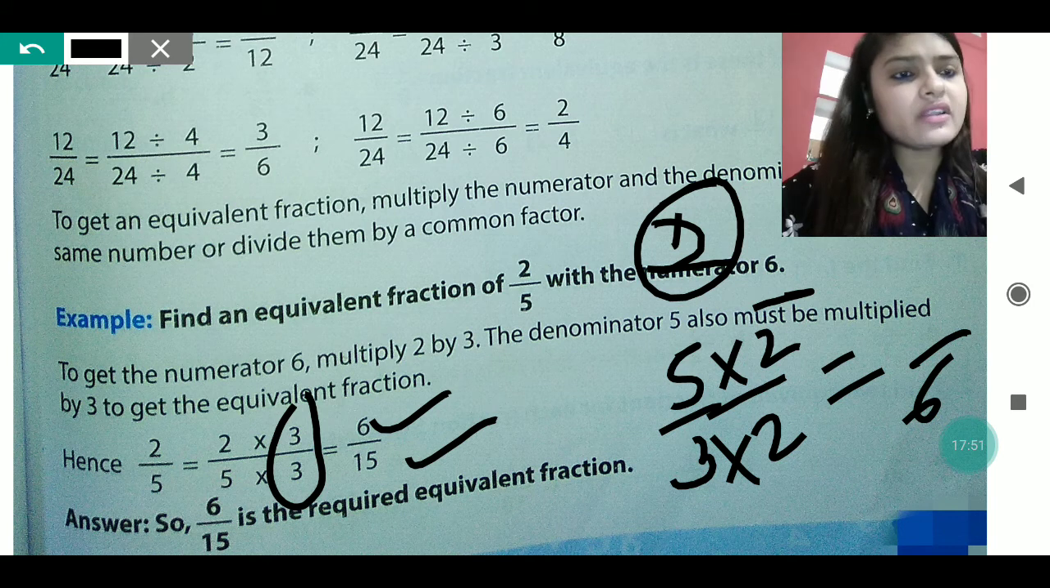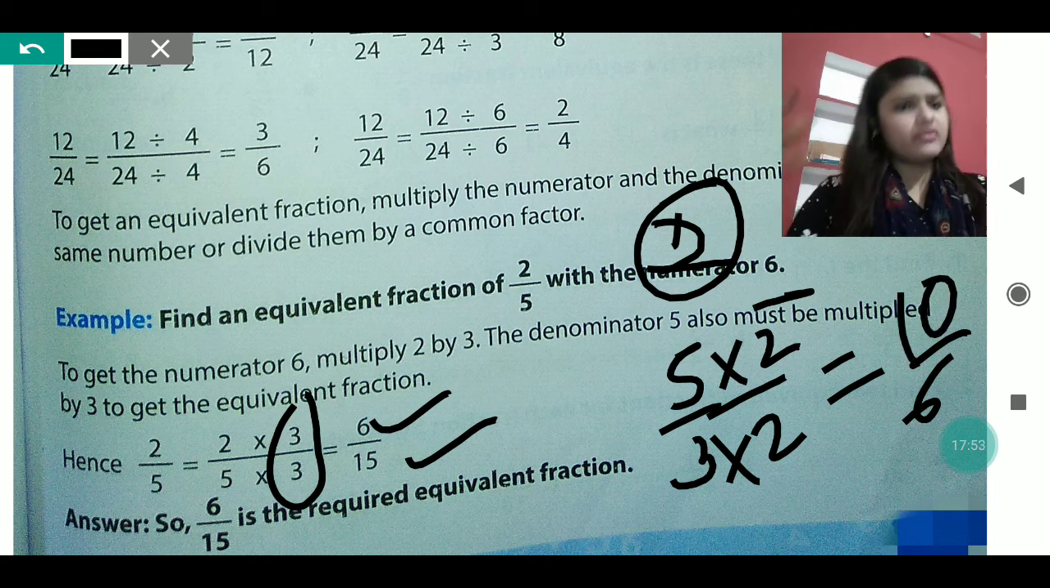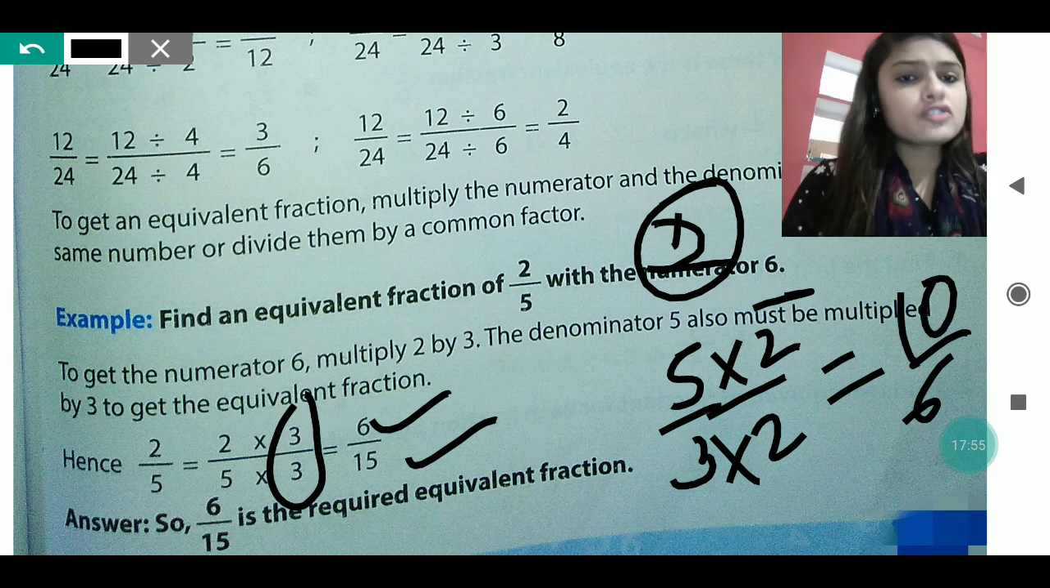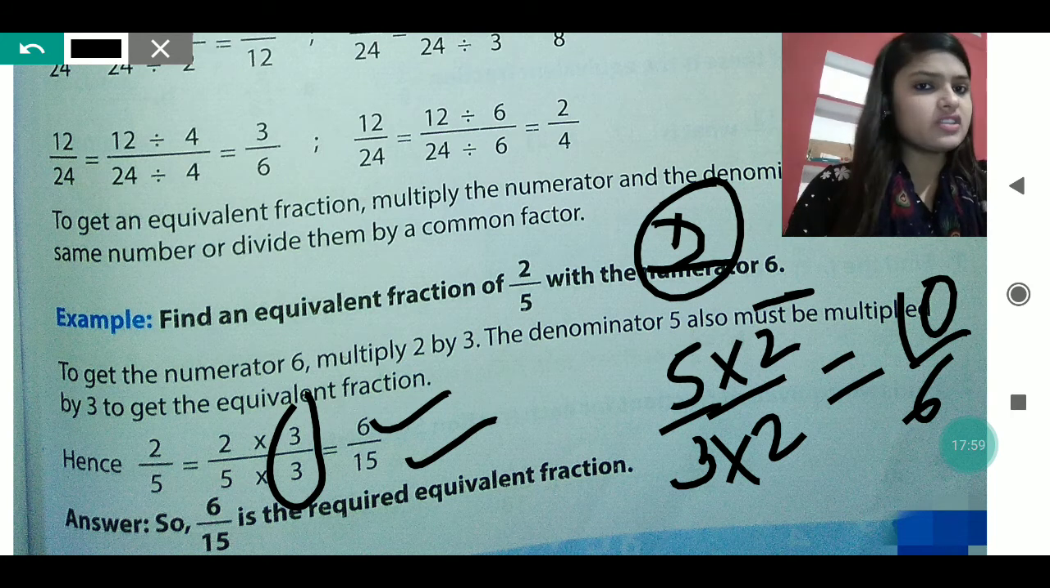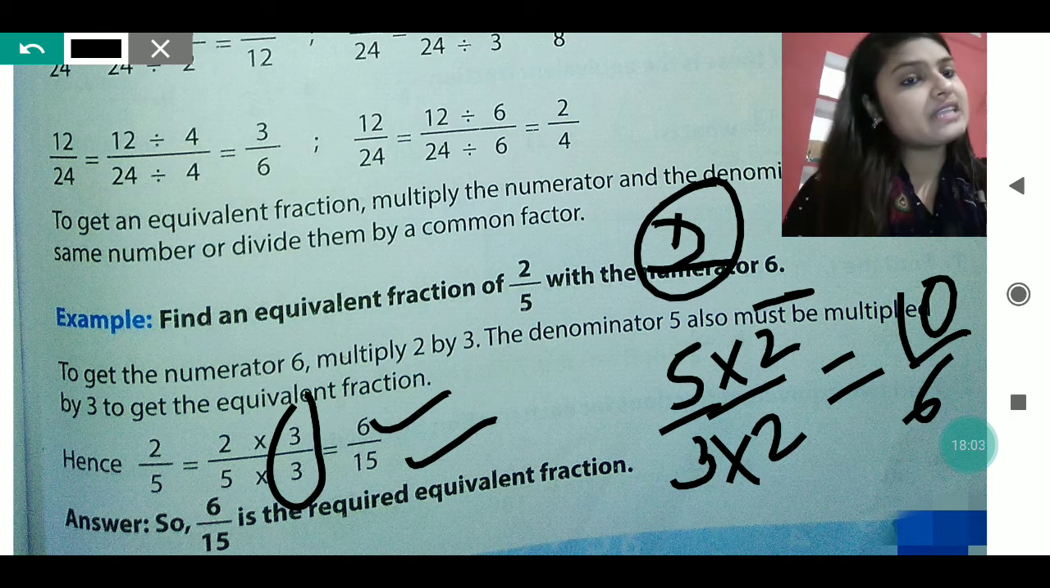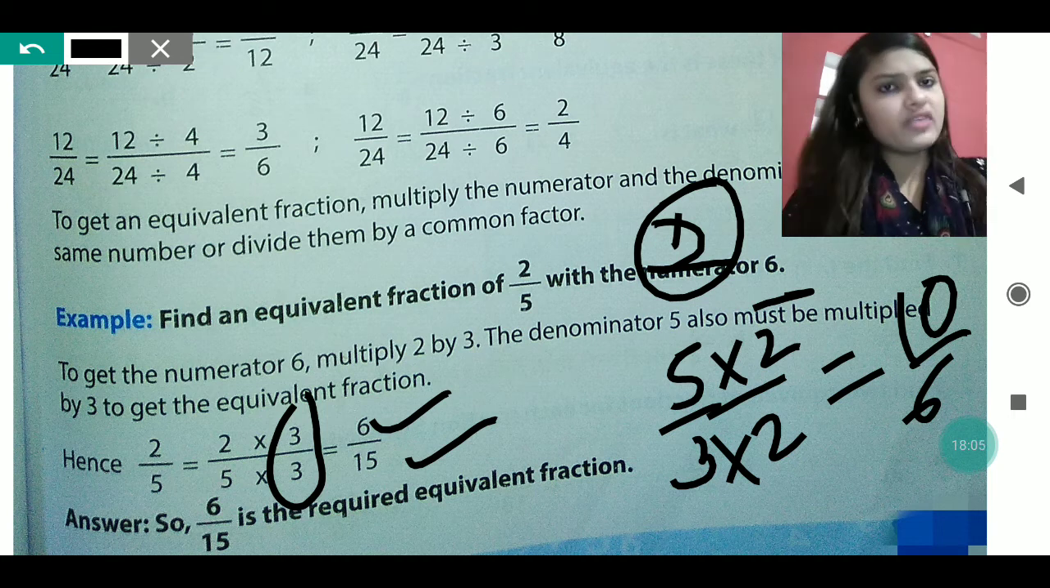Now it doesn't matter whether upside we are getting 10 or anything else. So 6 by 15 is the required equivalent fraction, because it was given: find an equivalent fraction of 2 by 5 with the numerator 6. The numerator should be 6, so we have found that.